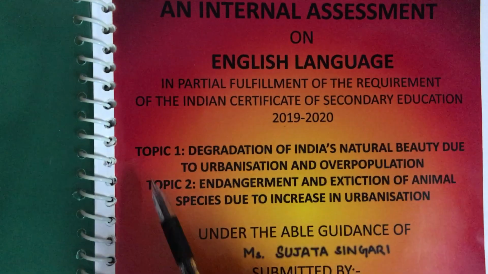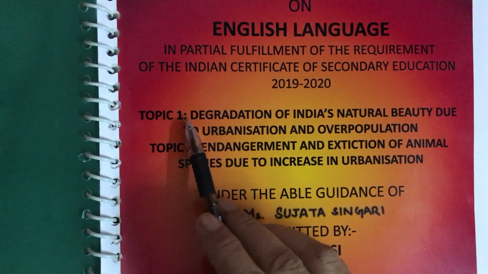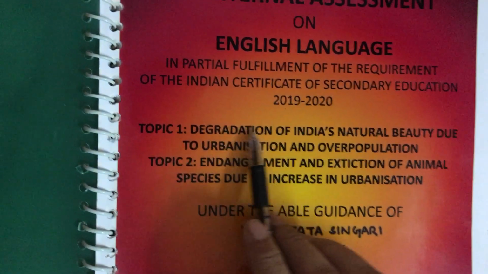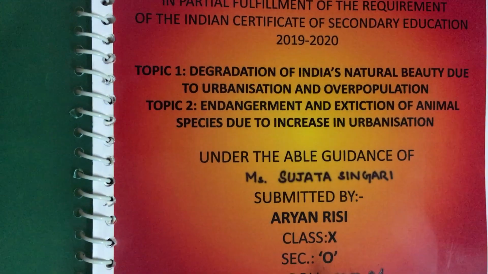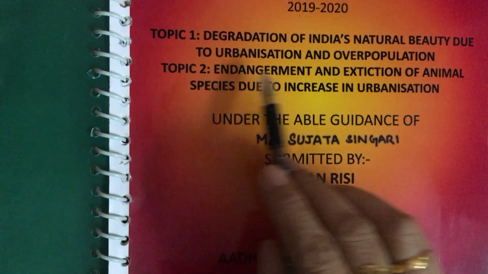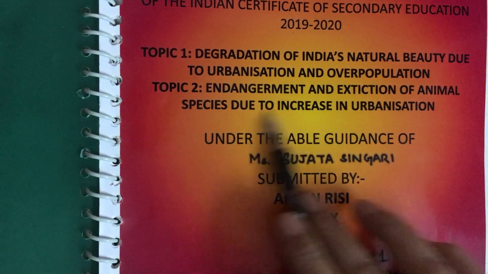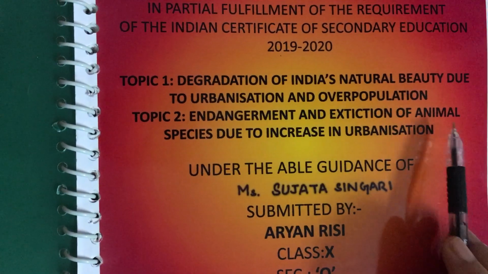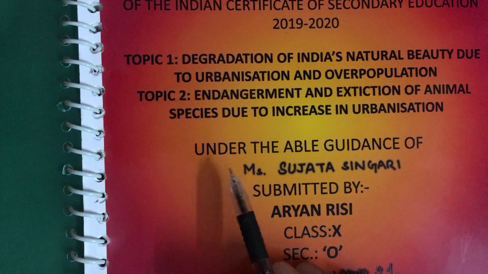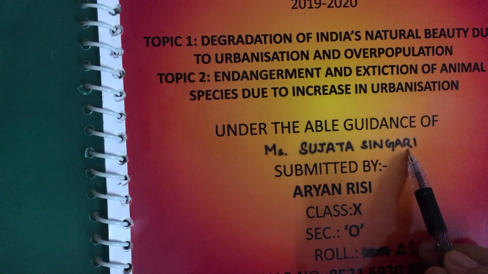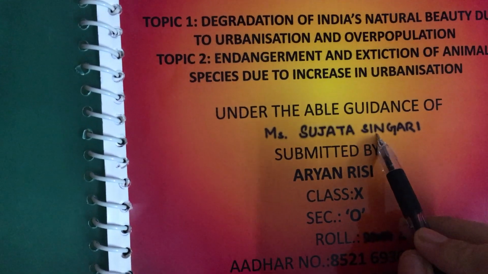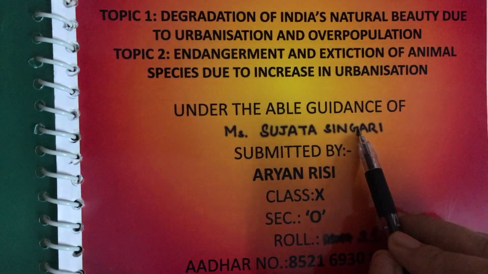You must write that. Then topic number 1. You have to choose 2 topics. Topic number 1, whatever you have chosen, should be written. This page should be printed out, very neatly done. Topic 2 also should be written in all capital letters without any spelling mistake. Next line comes under the able guidance of a particular teacher. Leave this name. Whoever will be taking your English language class, you should put the name there.